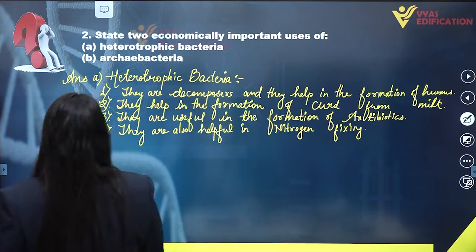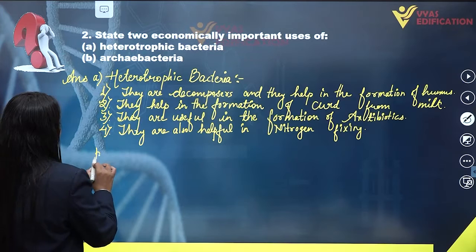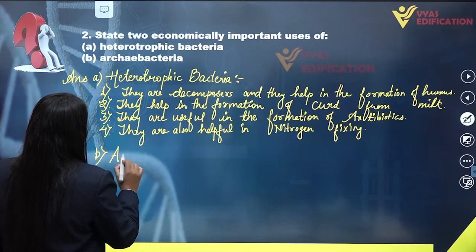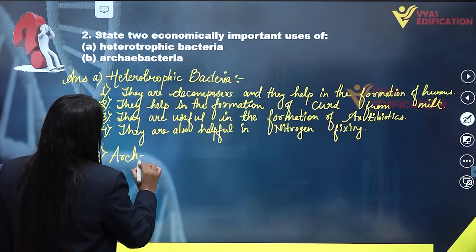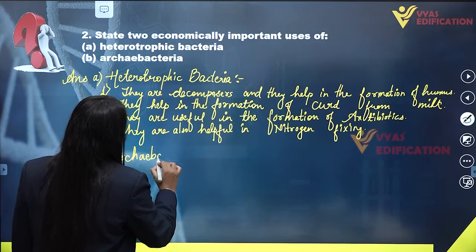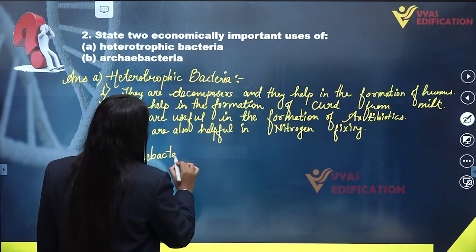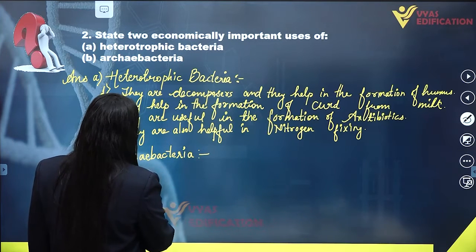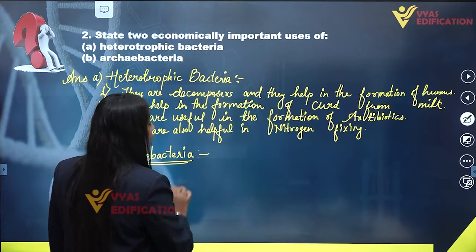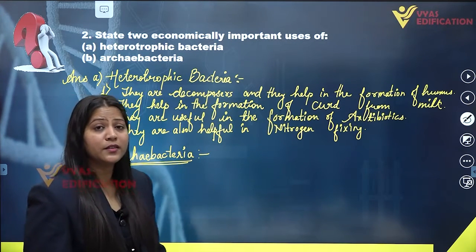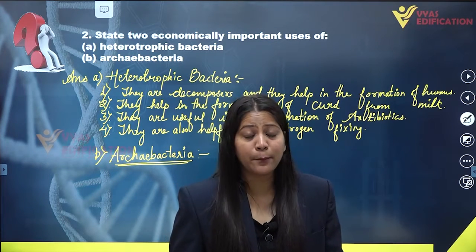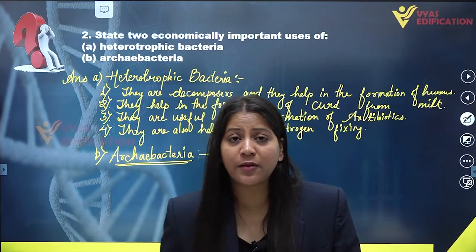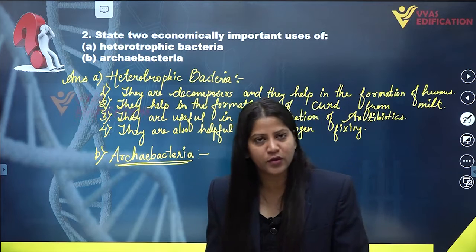Now we are going to discuss the economic importance of archaebacteria. Archaebacteria is a group of bacteria which includes all the bacteria who are resistant to extreme temperatures, who are adapted to survive in extremes of temperatures.